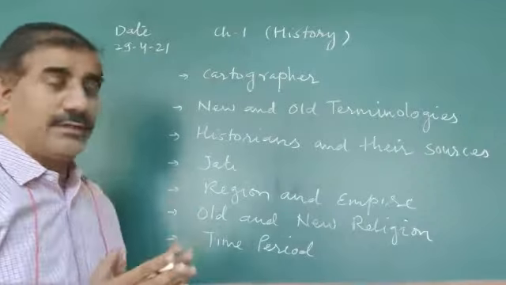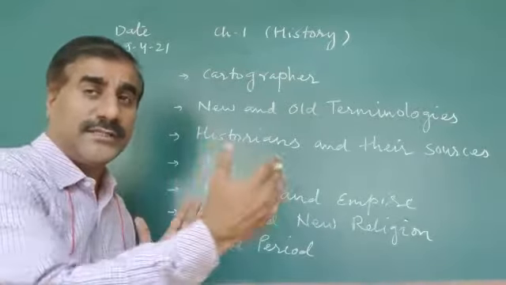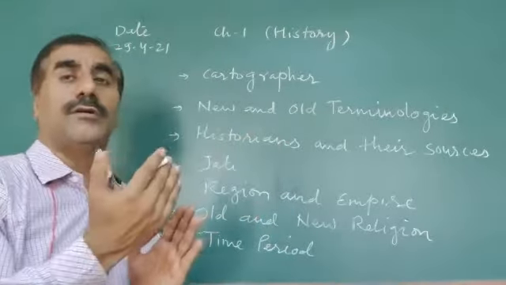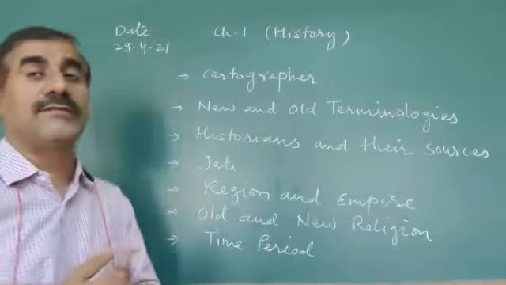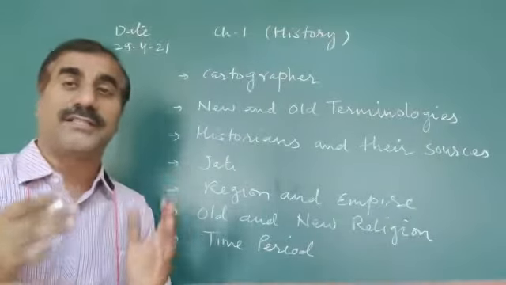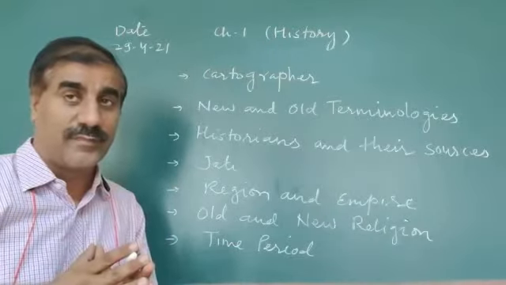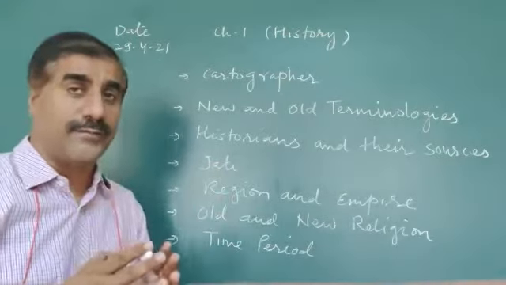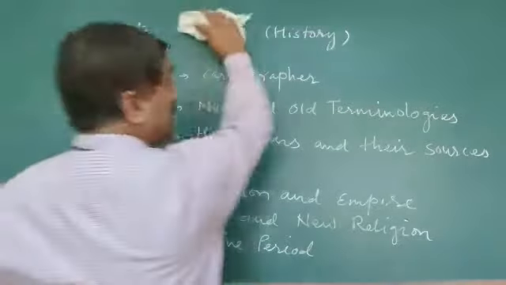The period after ancient and before modern, which we will study in class 7, is considered the medieval period, the mid part between ancient and modern.